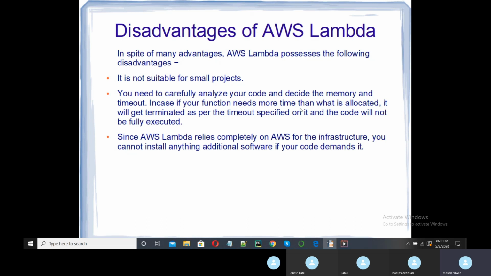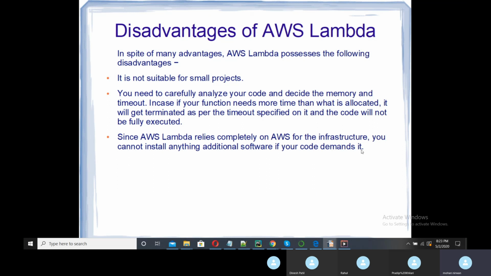In case the function needs more time than what is allocated, it will get terminated at the timeout specified, and the code will not be fully executed. Suppose your video streaming application code needs 5 minutes, and you have given a timeout period of only 2 minutes. Then before your whole function runs, it will time out. So you need to be very specific while defining your timeout period. Since AWS Lambda relies completely on AWS for infrastructure, you cannot install any additional software if your code demands it.